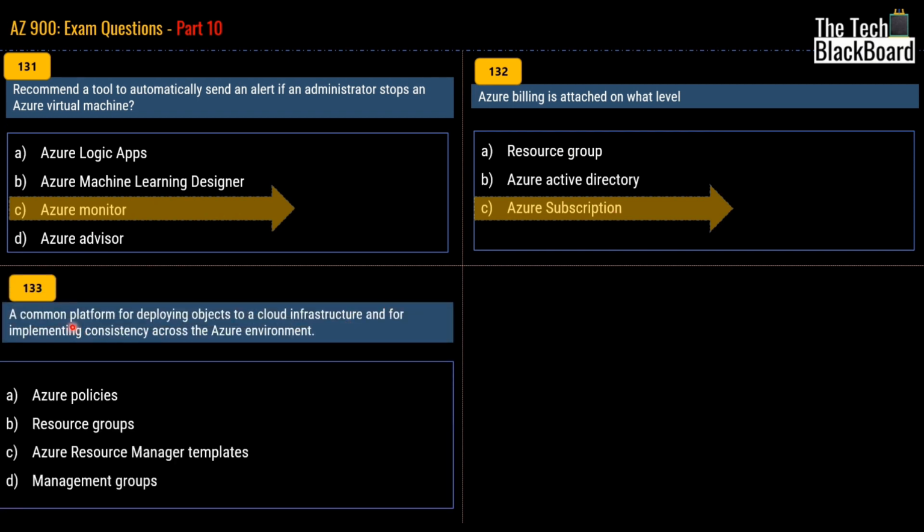This one says: a common platform for deploying objects to a cloud infrastructure and for implementing consistency across the Azure environment. Is it Azure Policies, or is it resource group, or Azure Resource Manager template, or is it management group? The correct answer for this question is Azure Resource Manager templates, or popularly known as ARM template.